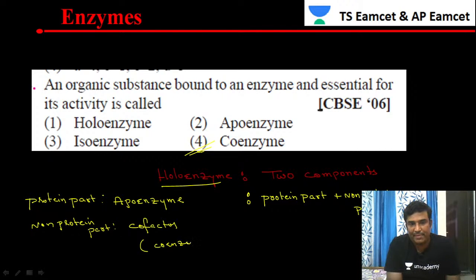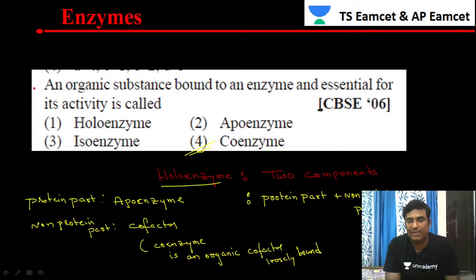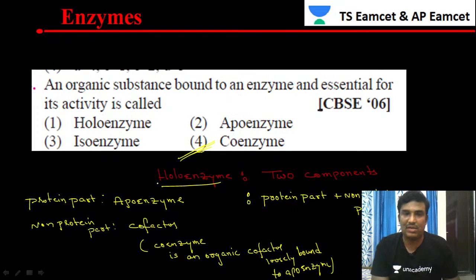Coenzyme is an organic cofactor loosely bound to apoenzyme. So based on that we take the answer as coenzyme. So coenzyme will be our answer in this case.